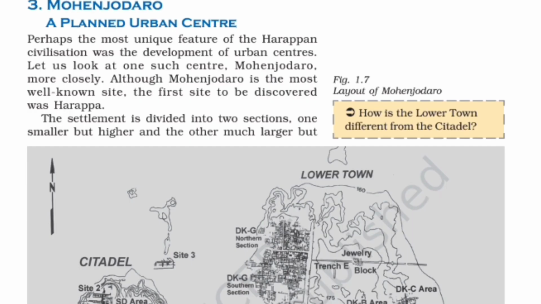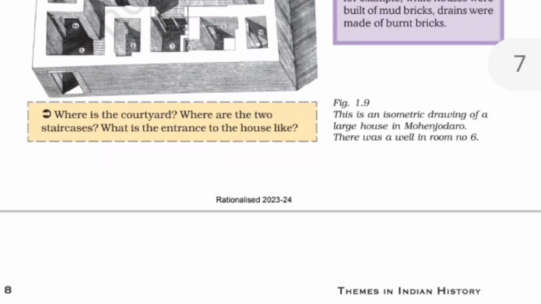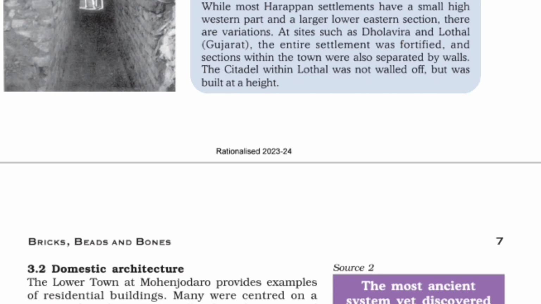Here as a case study Mohenjo-daro is mentioned as a planned urban center. So we know that Harappa is famous for its planning, but Mohenjo-daro is given here as a case study. So we have to understand elaborately what kind of planning there was regarding their domestic architecture, the road network and drainage, and many other important features like the Great Bath and the granary also.